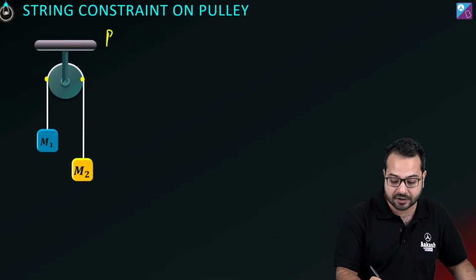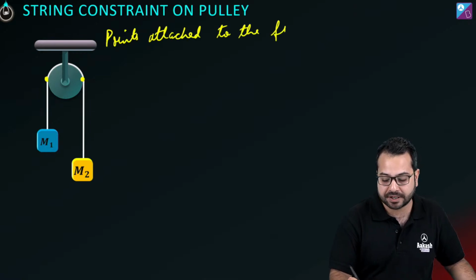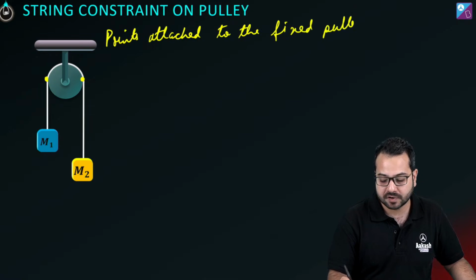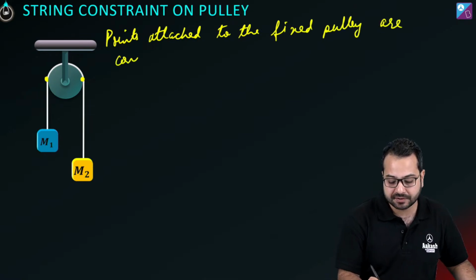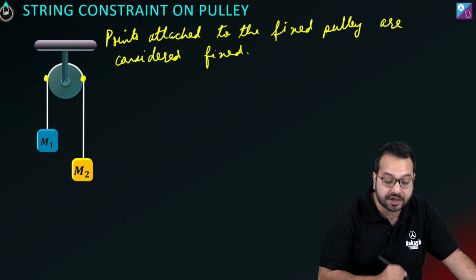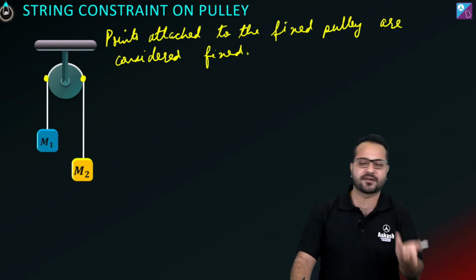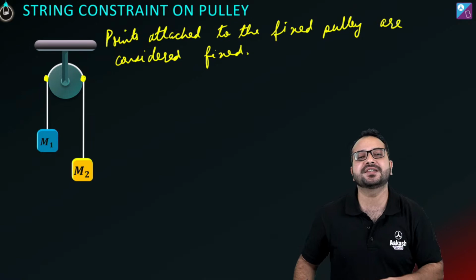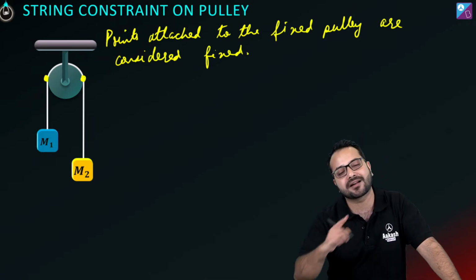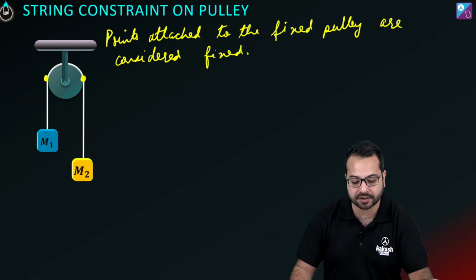You can write this down. ठीक है, और I'm writing it here. Points attached to the fixed pulley are considered fixed. Is that right? So this point over here and this point over here, I'm going to assume they are fixed. Are they actually fixed? No, of course not. They are not fixed. ठीक है? But the calculation is such that if we make such an assumption, हमारा result सही आएगा. ठीक है? So I'm teaching you how to apply constraint of string on a fixed pulley.